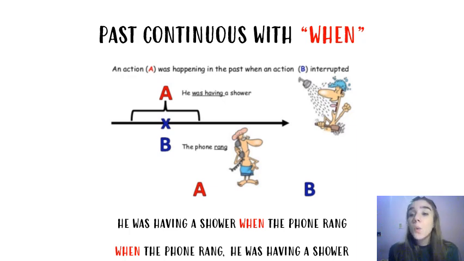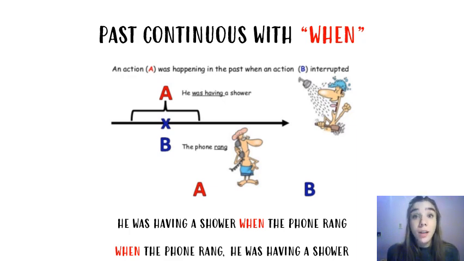Okay? So we have the example. He was having a shower, a long action, an action in process in the past, when the phone rang. Cuando una acción cortita la interrumpe. The phone rang. Okay? And this short action will be in the simple past.